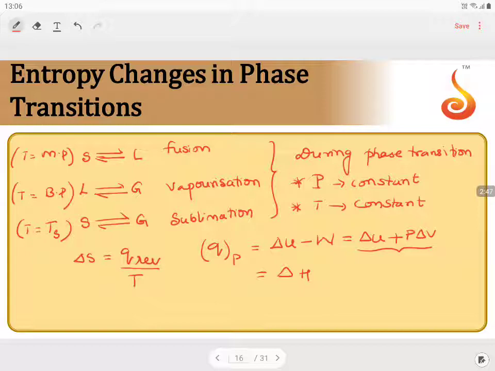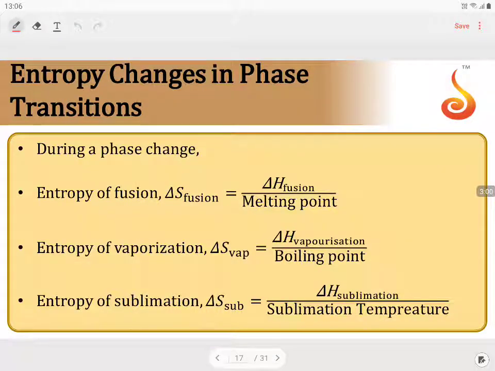So now at constant pressure for phase transition, delta S can be written as delta H by T, which is applicable for each one. We can say for fusion, entropy of fusion equals delta H fusion by melting point. Entropy of vaporization can be given as enthalpy of vaporization by boiling point. Entropy of sublimation can be written as enthalpy of sublimation by sublimation temperature. So these are the three ways we can write entropy change in phase transitions.